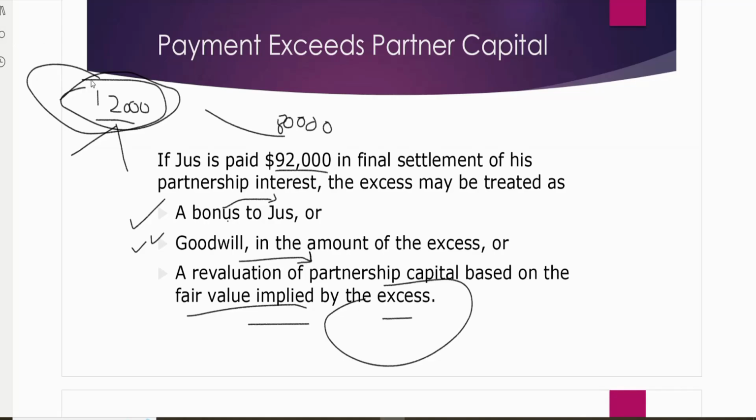If this is the share of Just in the goodwill, the other two partners' shares can be calculated based on the implied fair value, which we will calculate from this 12,000. We will get the full value of goodwill and then we will also give goodwill to Anne and Mick as well. So let's see all these three conditions one by one.